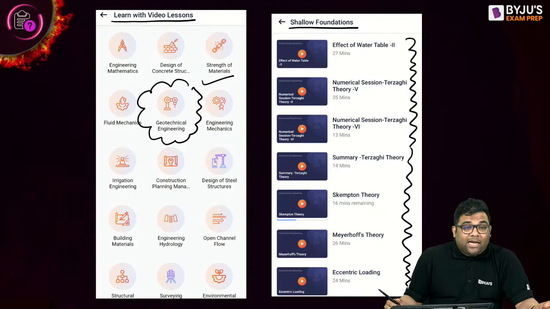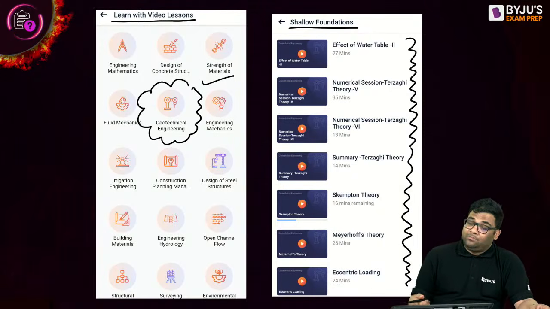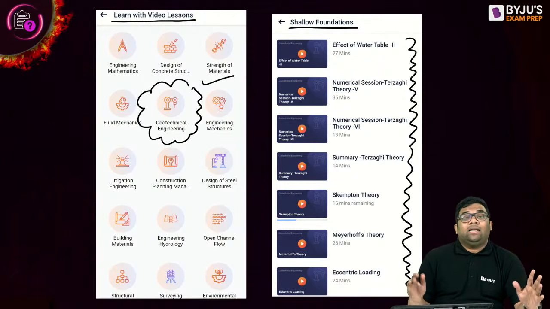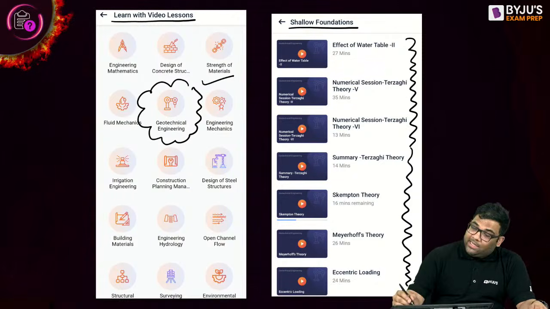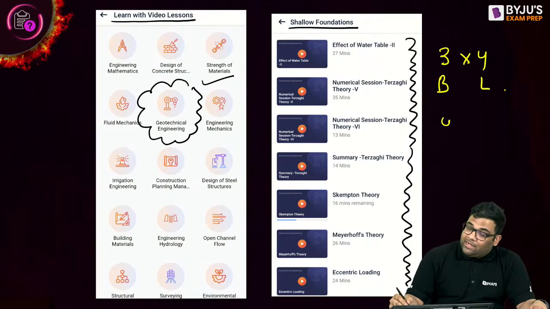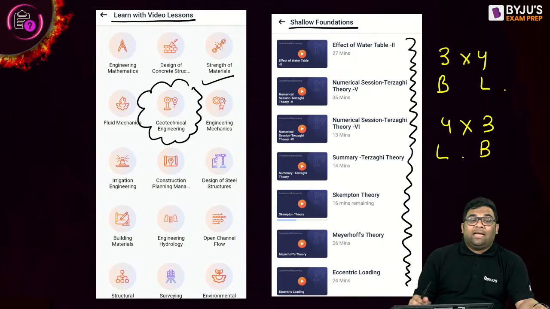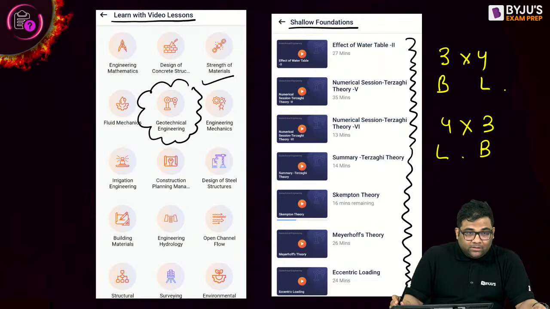Please solve it. How to take dimensions for rectangular footing. I told you, the lesser one is the width, the longer one is the length. So if they write 3 into 4, this is width, this is length. If they write 4 into 3, this is width, this is length. The longer one is the length and the lesser one is the width.